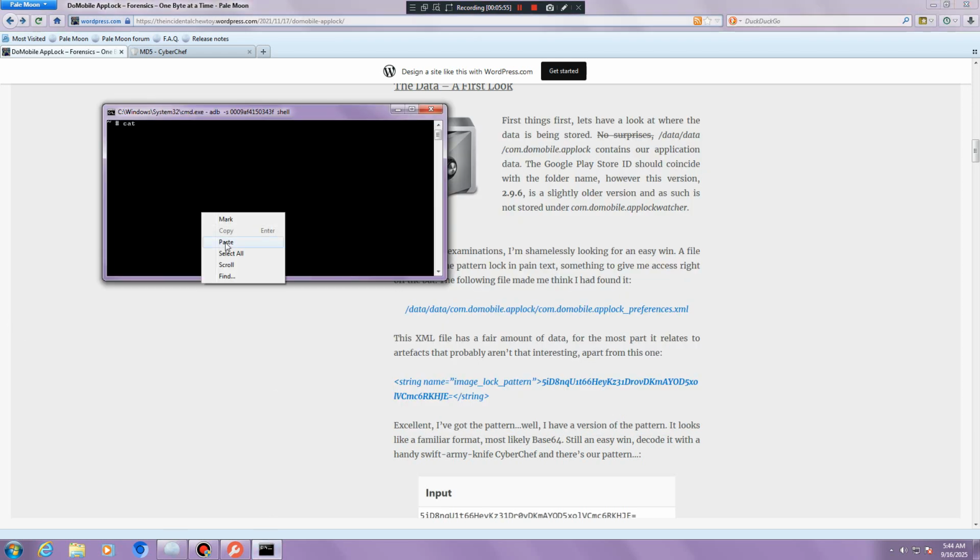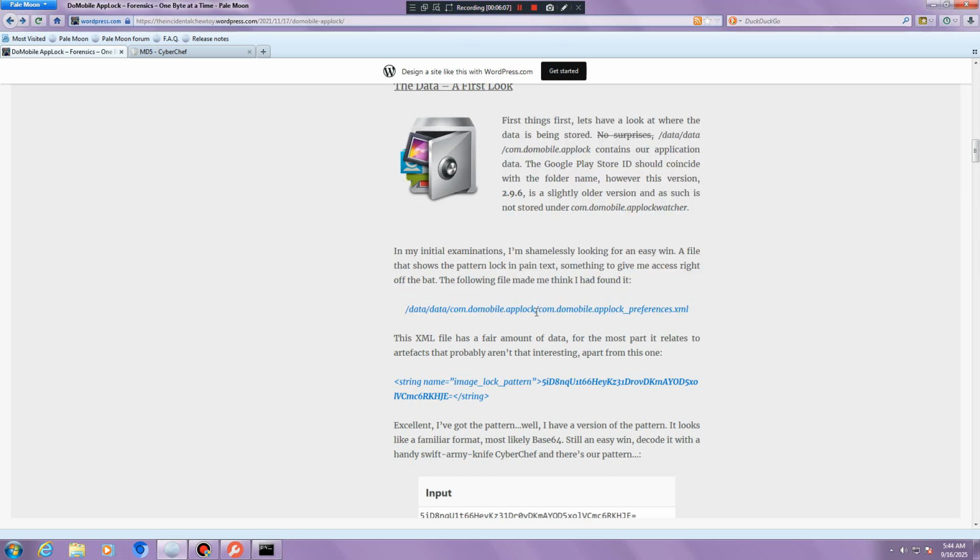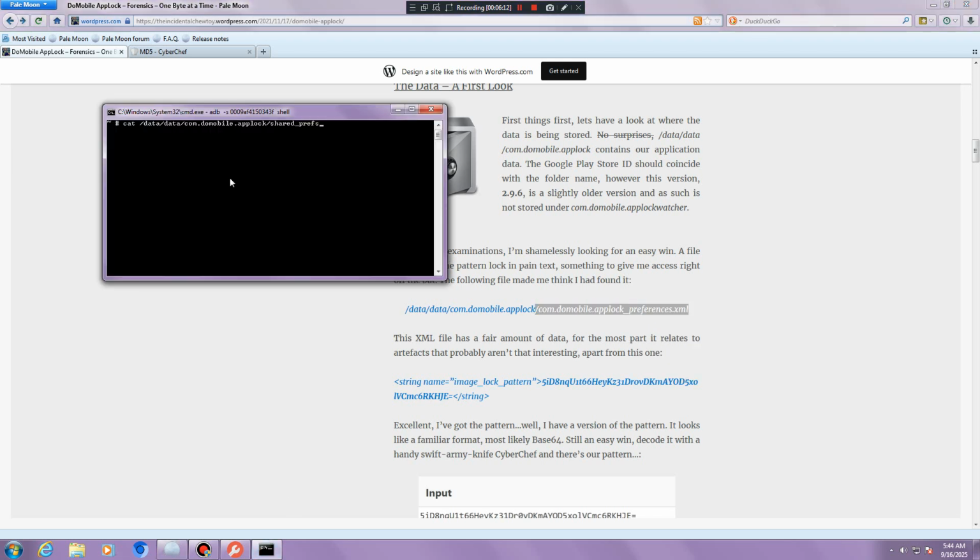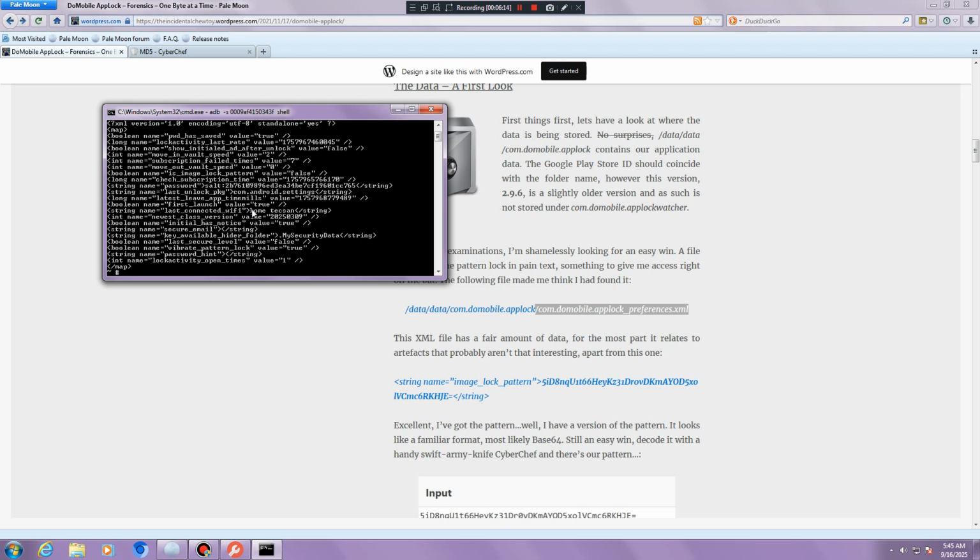Cat /data/data/com.domobile.applock/shared_prefs/com.domobile.applock preferences. And here is the data from the Android.